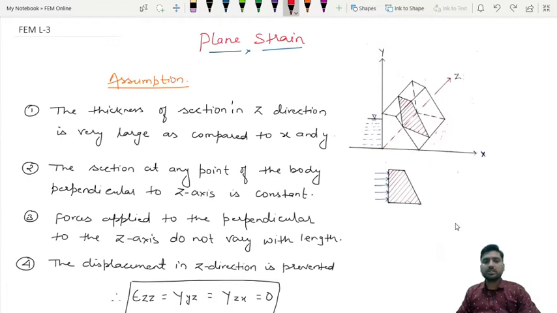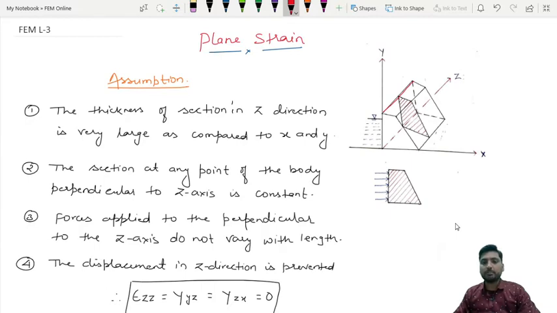What are those assumptions? The first assumption is the thickness of the section in z direction is very large as compared to x and y. You can see this figure. This is the z direction. This is the thickness in the z direction. So in the z direction, the thickness of this figure is more as compared to the x direction and y direction. So this is the first assumption.